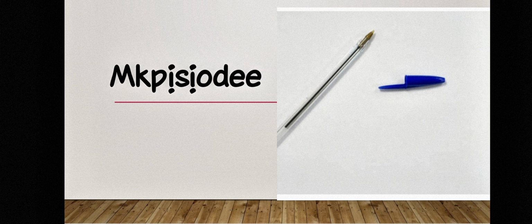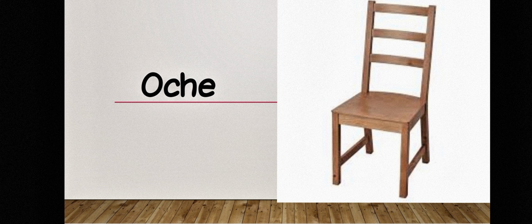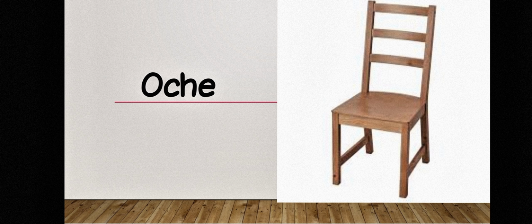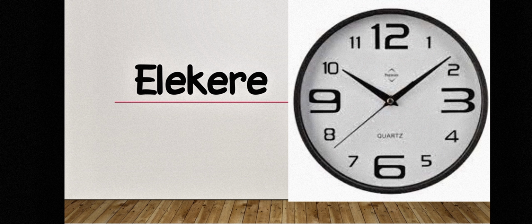Nke atọ bụ oche. If you want to spell it in Igbo, you say oche, and it means chair. Na nke ọzọ bụ elekere. It means clock. Elekere.